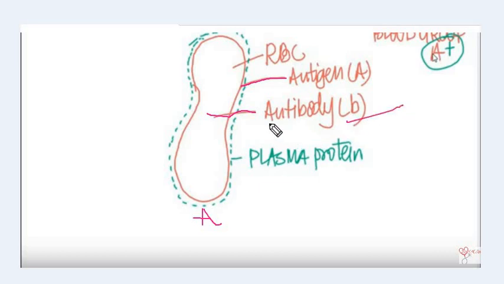The antibody will be B. On the outside surface of the RBC we have a plasma protein membrane. Since this protein is present, that means the Rh factor is present, so this blood group is A positive. This is how the positive and negative term is given with the blood group.